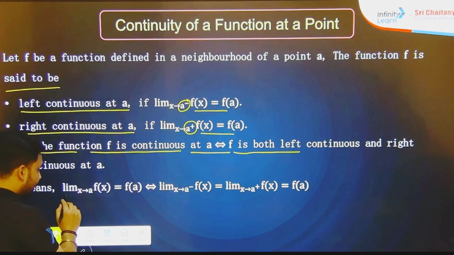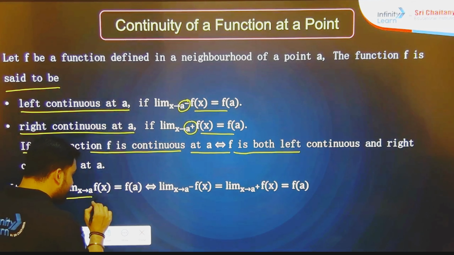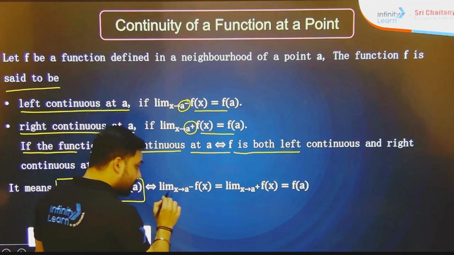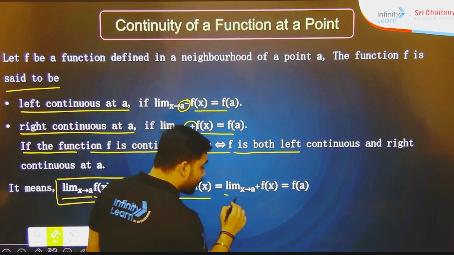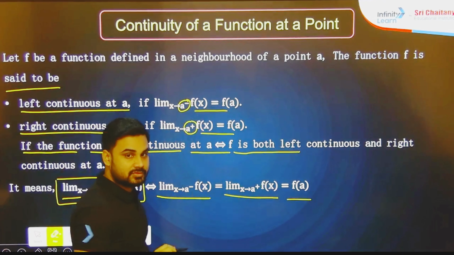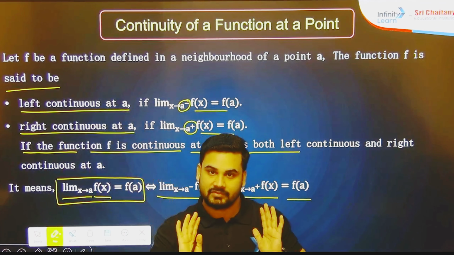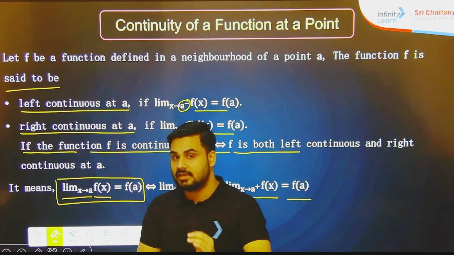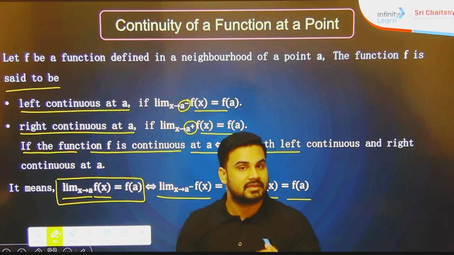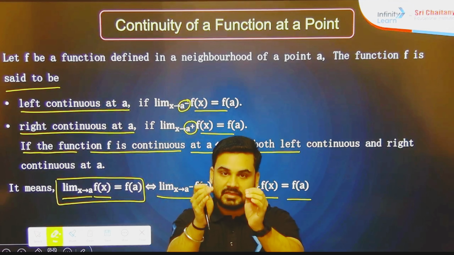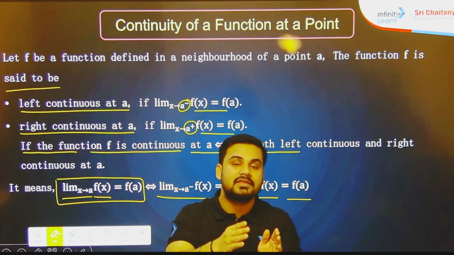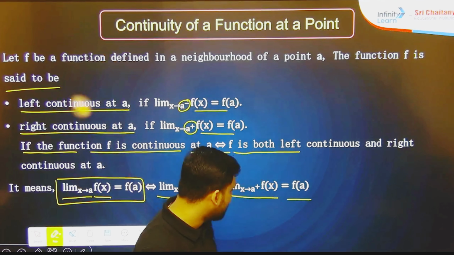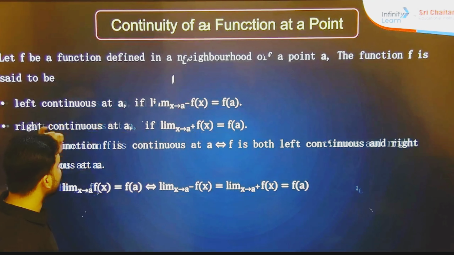This means that our limit x tends to a, f(x), is going to be equal to f(a). It means LHL is equal to RHL is equal to f(a). So keep this in your mind. If we have to check whether any function is continuous or not, we will go with LHL, then RHL, then the value of the function at the given point. If all these values are equal, then we will say yes, the function is going to be continuous. Okay, now let's see further.